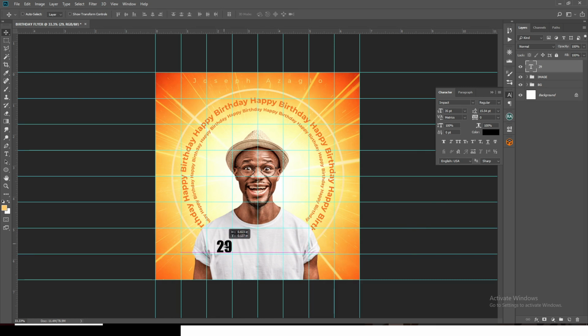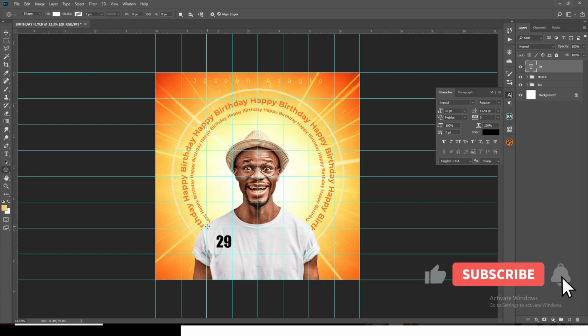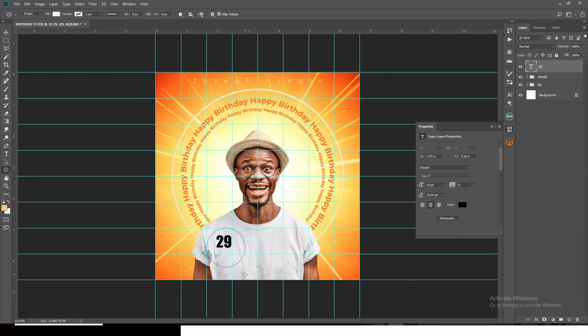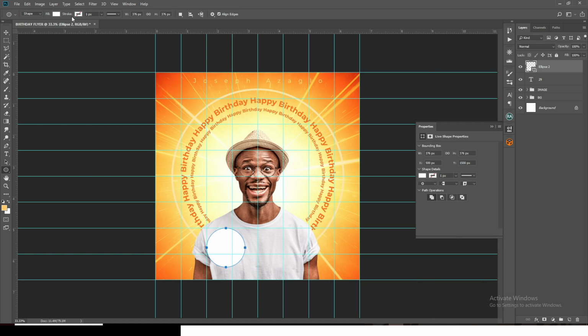Okay, I feel like this is way smaller, but what can we do? I'm also going to pick that and then create a circle like that. Okay, and make sure the stroke is off, and then just deal with the fill. Make sure the fill is on.